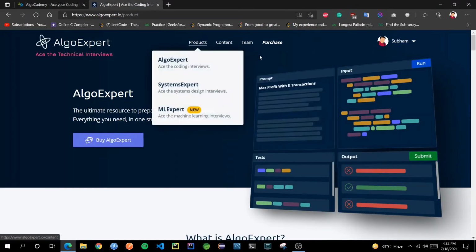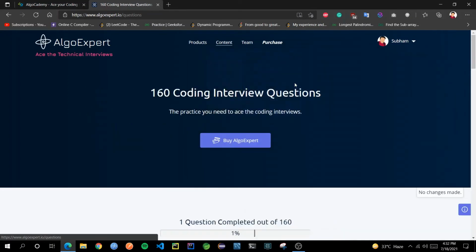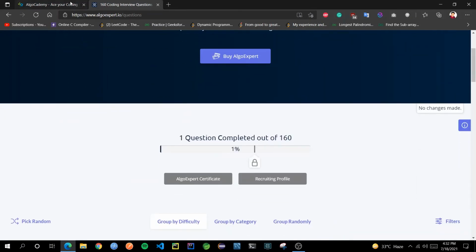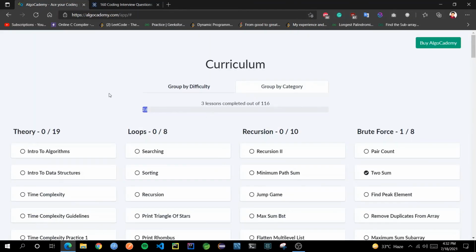Now, judging from the question count, this one has 116, and AlgoExpert as of now has around 160 problems. But I won't say the problem count matters that much, because they tend to change with time, and more questions will be added in both places. So I won't take that into consideration in my conclusion.